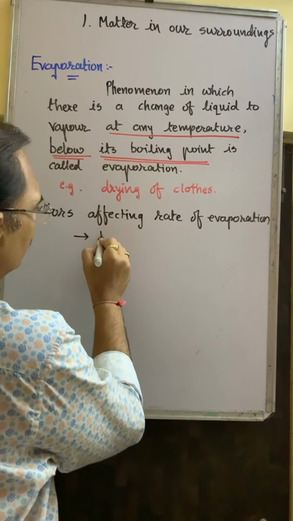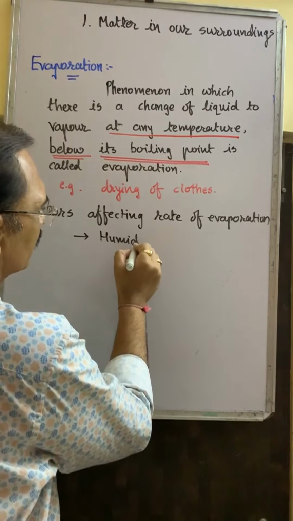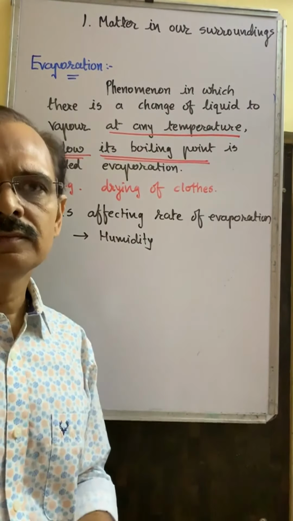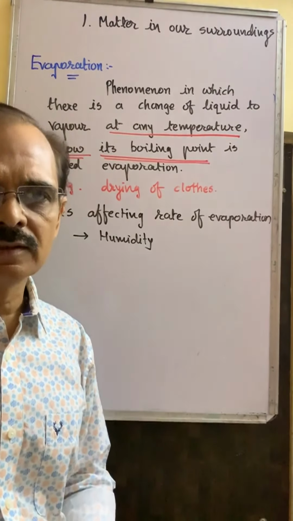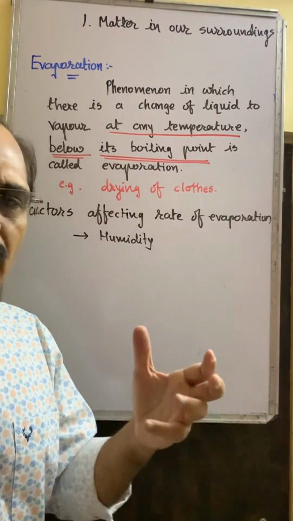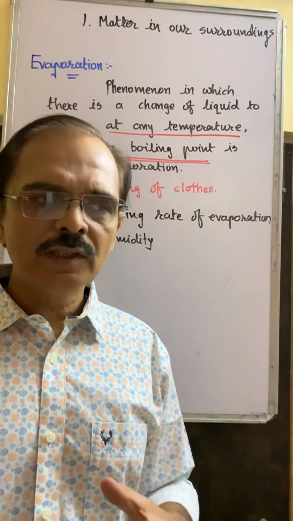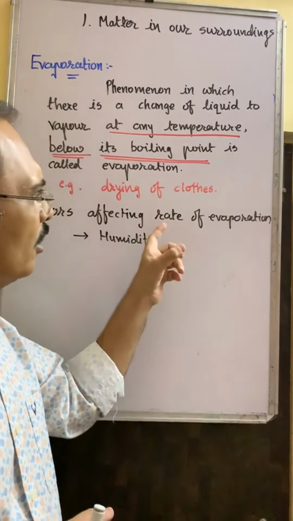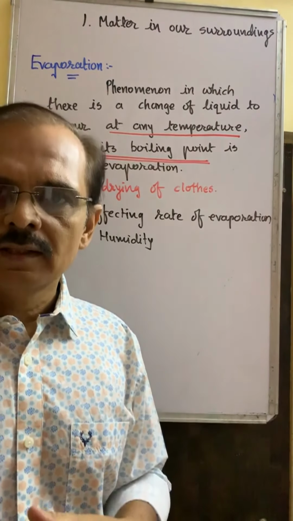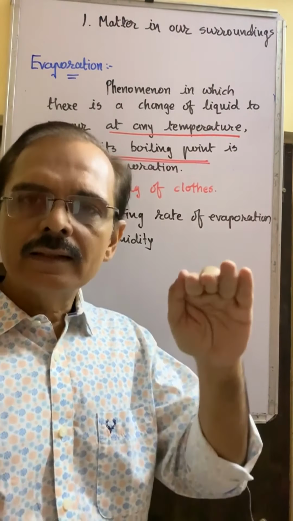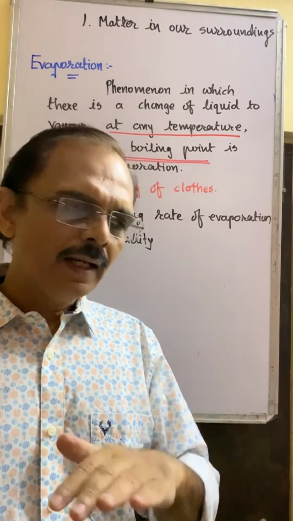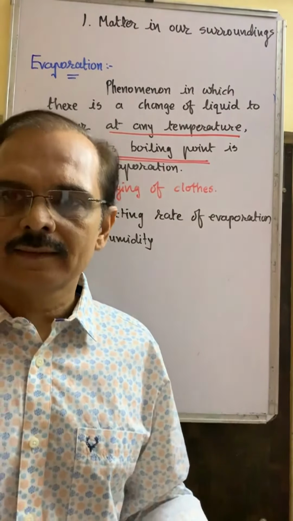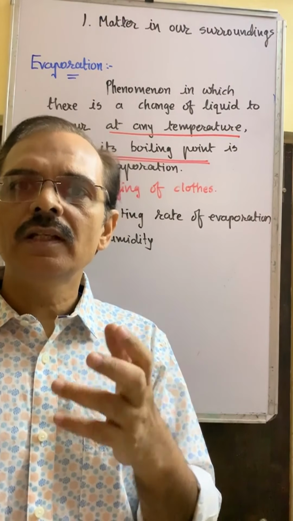The first factor is humidity. As we just discussed, if in the atmosphere humidity is more, means water particles are more, then the rate of evaporation, rate means speed, decreases. Okay, and the opposite thing is what? If humidity is less, then the rate of evaporation increases.